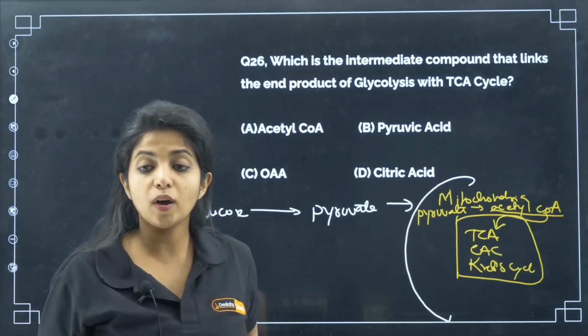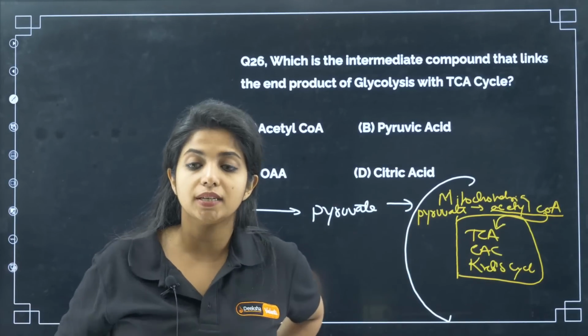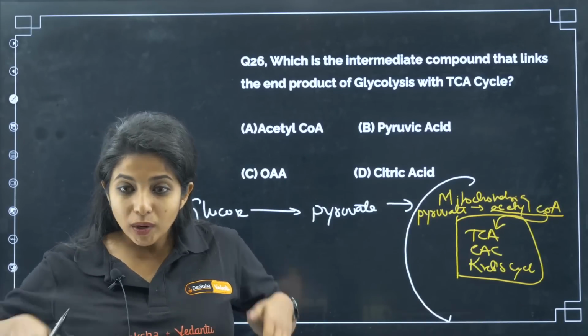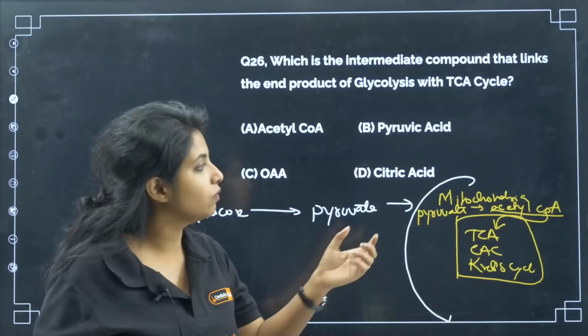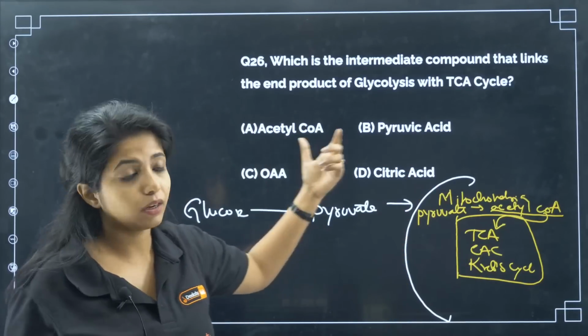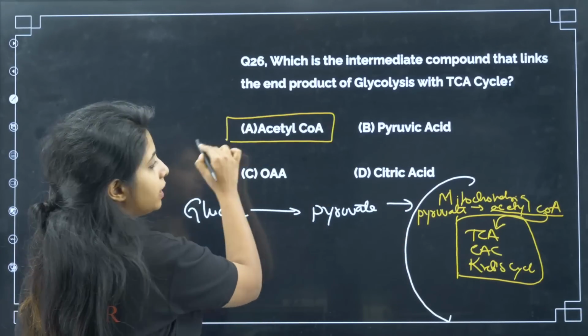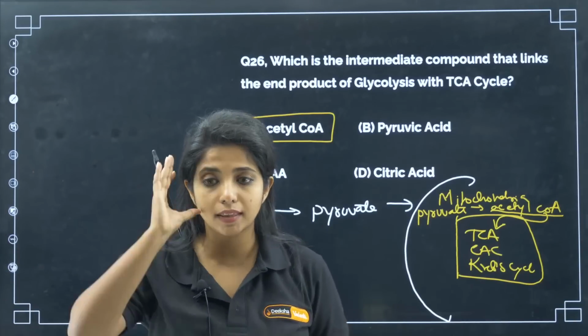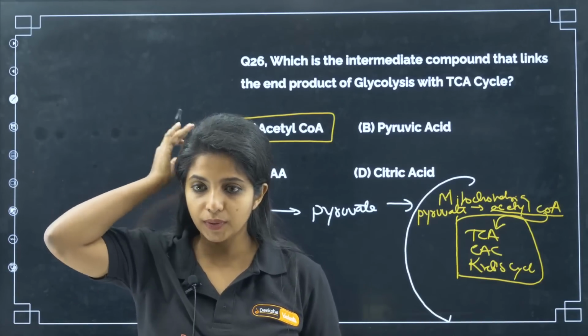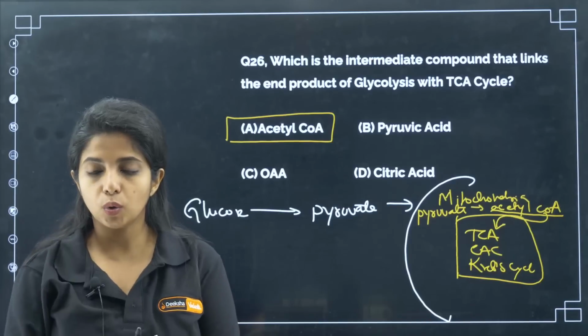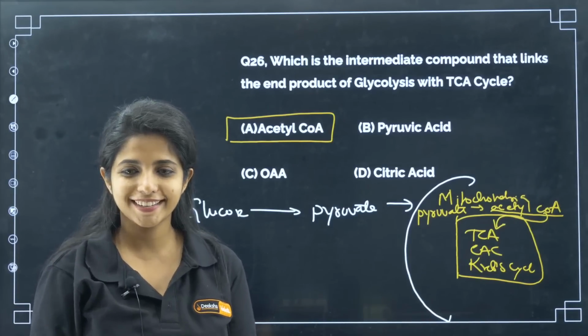Is it acetyl-CoA, pyruvic acid, oxaloacetate, or citric acid? It will be acetyl-CoA, not pyruvic acid, my dear children. Please remember, this is a common mistake that we make. That's why I am telling you. Answer is acetyl-CoA. Okay?